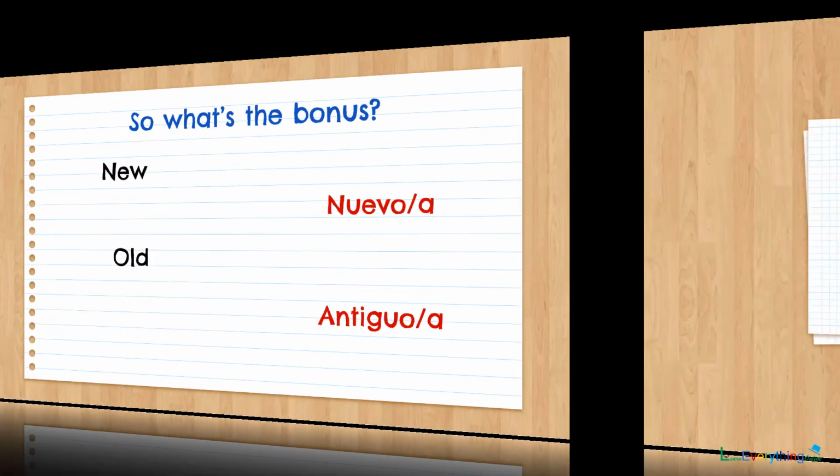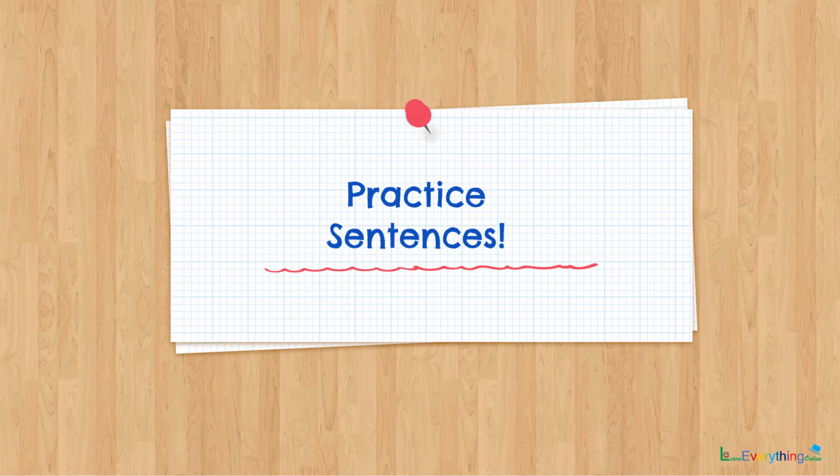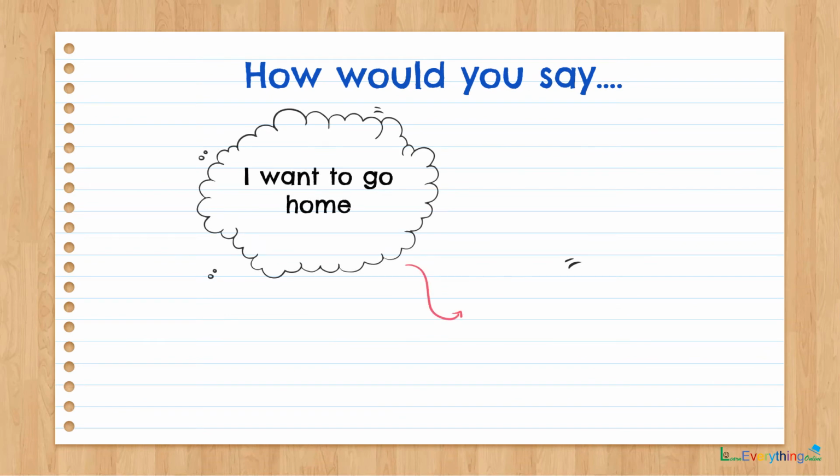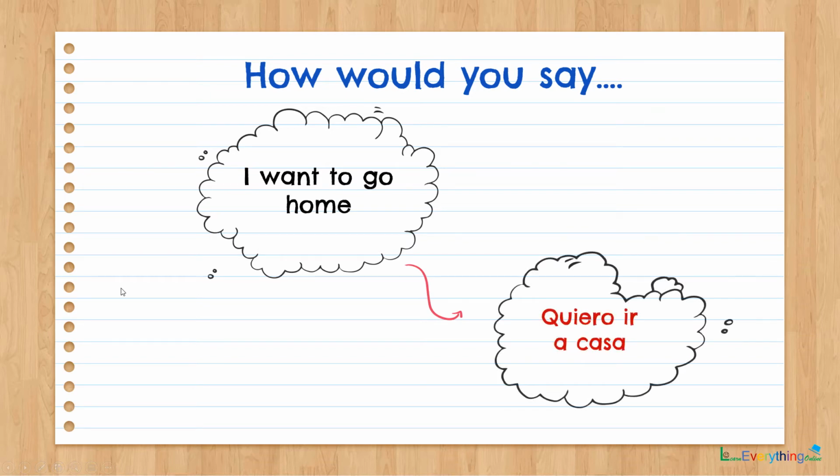Alright, so let us practice all of these verbs and adjectives in some sentences. How would you say, I want to go home? Let me drop a hint here. The word for I want is quiero. So the phrase for this is quiero ir a casa.